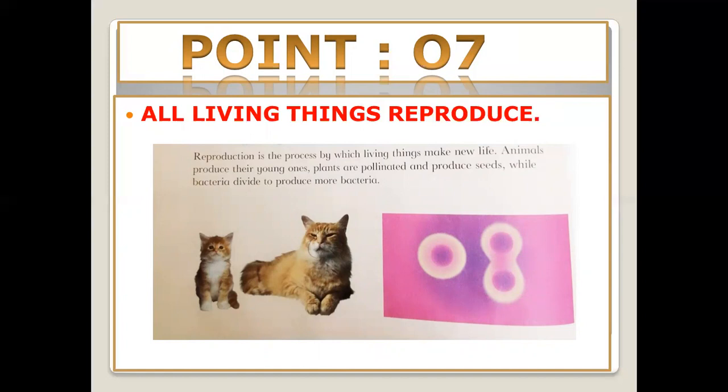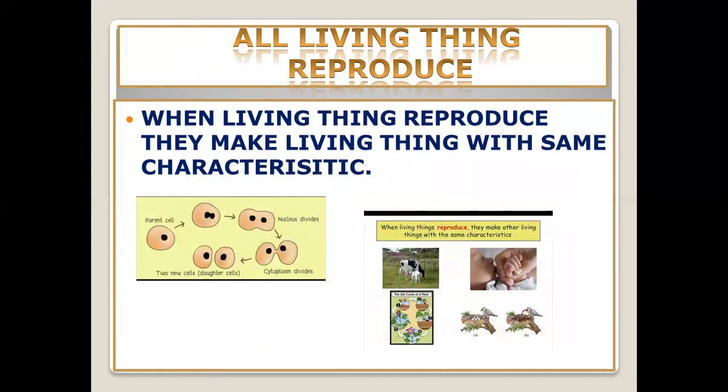Like the human beings and the animals, they produce their young ones, and plants are pollinated to make seeds, as I told you in the previous characteristic, the life cycle of the animals, the human, and also the plants. So, due to their life cycle, they reproduce their young ones or new plants, new animals. While bacteria divide to produce more bacteria, because when the cell divides, one cell becomes two, and then two will convert into four, and definitely they reproduce new cells.